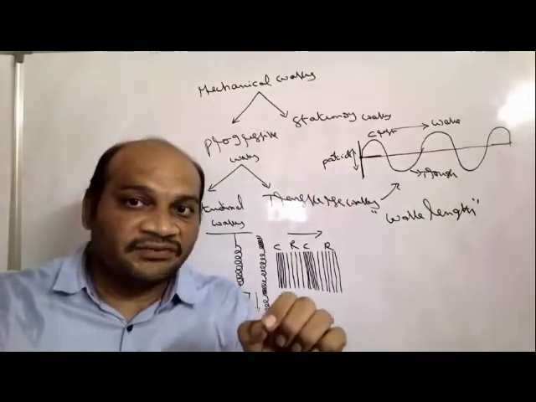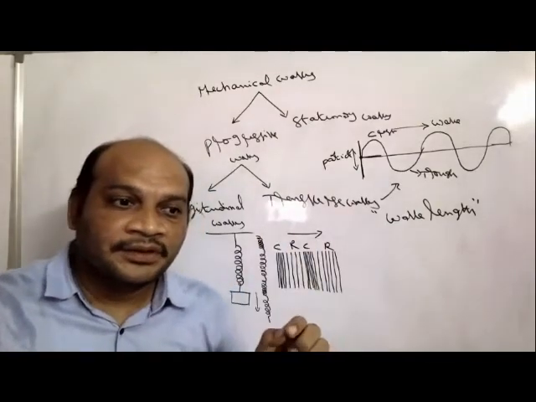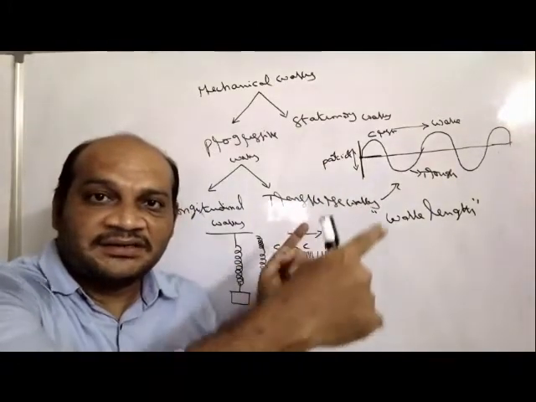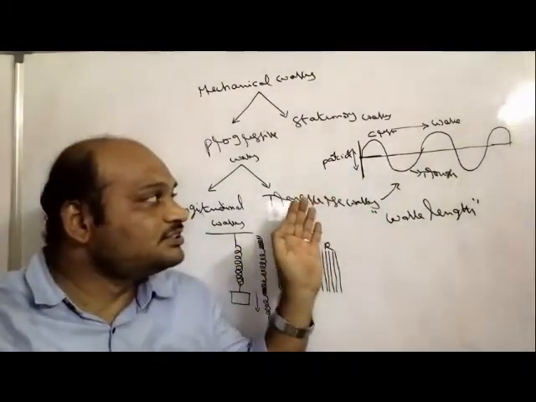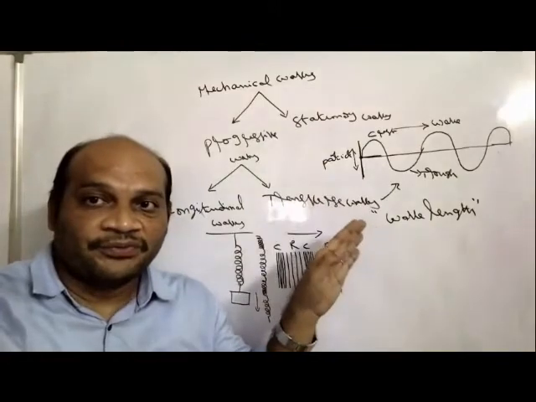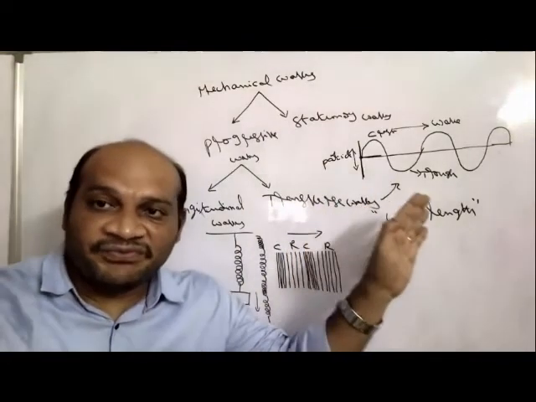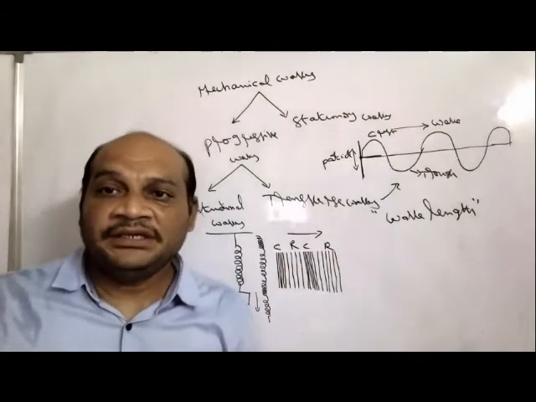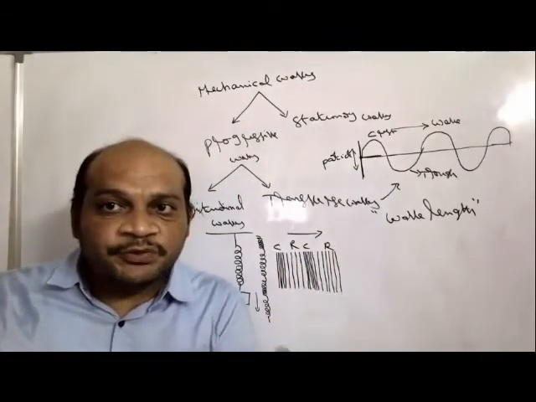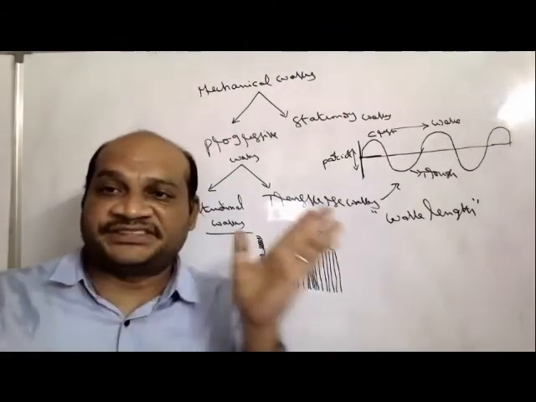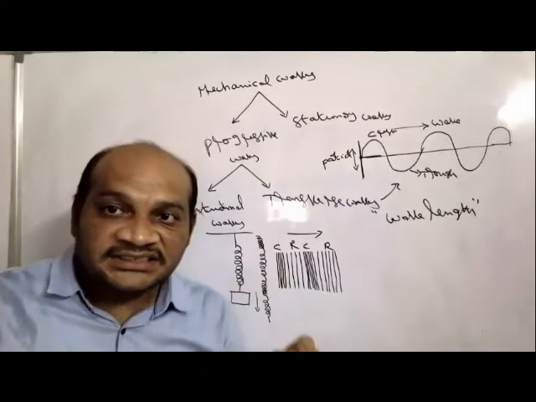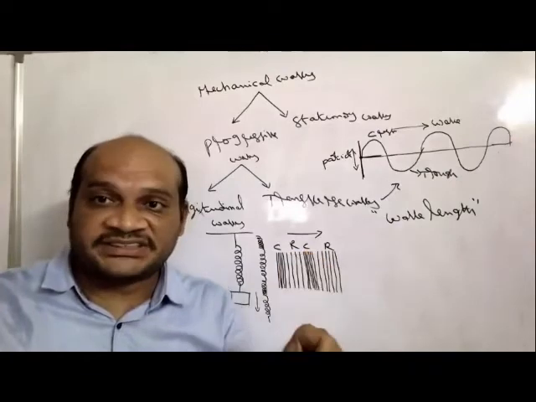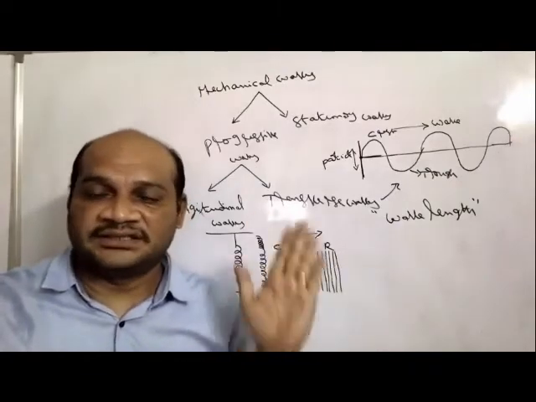So, what does wavelength mean? When a wave propagates, the oscillations, the motion of the wave, are repeated in equal time intervals. The distance between two successive points which are in the same phase is called a wavelength.